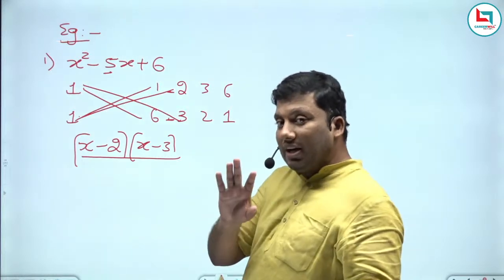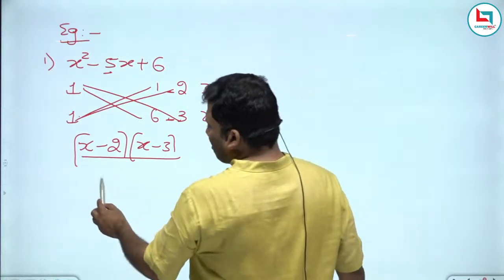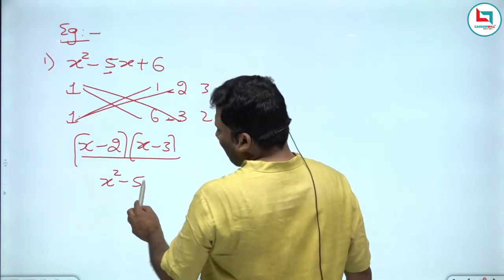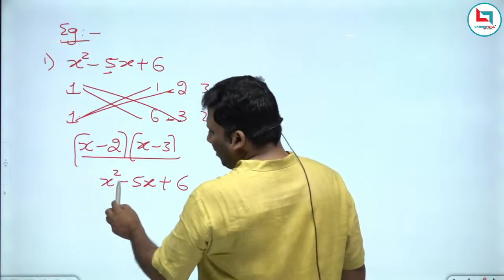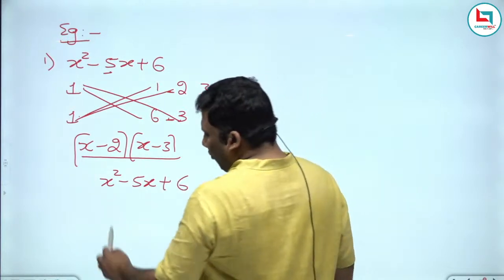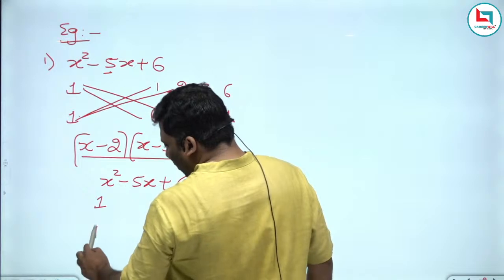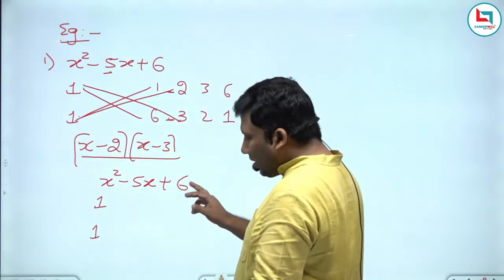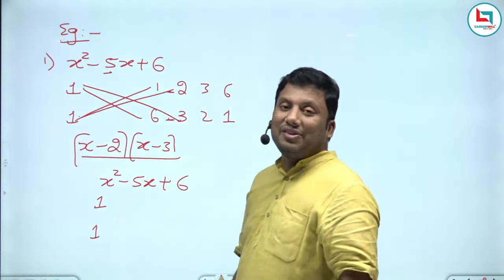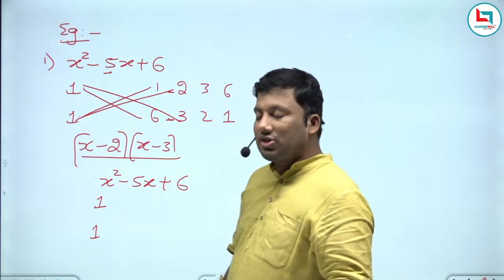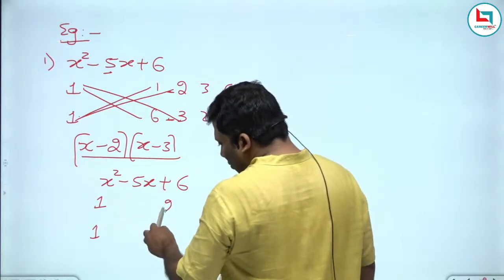Again, I am repeating, listen very clearly. X square minus 5x plus 6. The coefficient of x square is 1. What are the factors of 1? 1 ones are 1. The constant is 6. What are the factors of 6? 1 into 6, 2 into 3. Let me take 2 into 3.